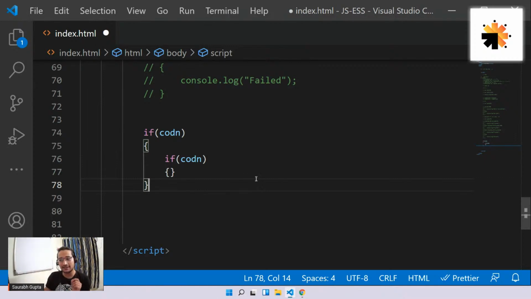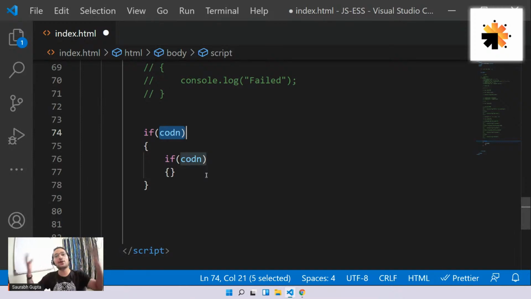Why? Think of it like this. When we learned if, what we said, if this condition is correct, we'll go inside and execute the code. That is correct. Now, that code can be anything. It can be an array, it can be a loop, it can be a function call, it can be another if, who is stopping you. So basically, the concept of nested if is not a great concept. It's simply like, okay, fine, there is an if inside if. That's all. If you want to perform multiple checks, you simply put an if inside if.